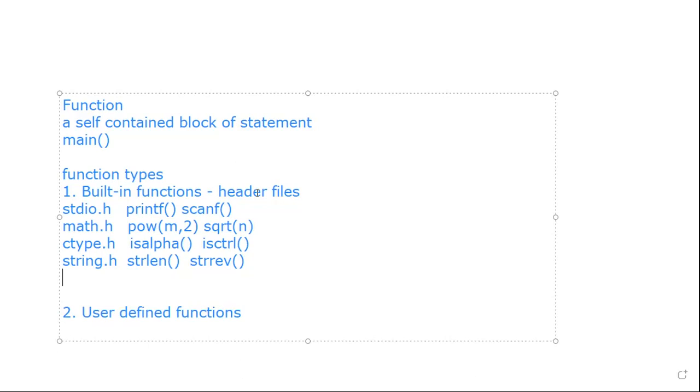When you go for dynamic memory allocation techniques, we'll use different functions. These functions will be useful according to our requirement. Whenever our logic requires those functions, we will include those header files in the program. So let's see the programs based on these four built-in function groups one by one.